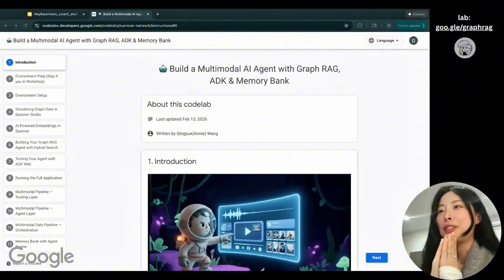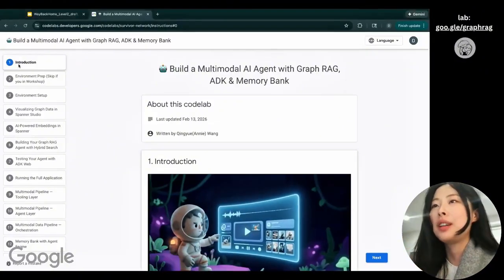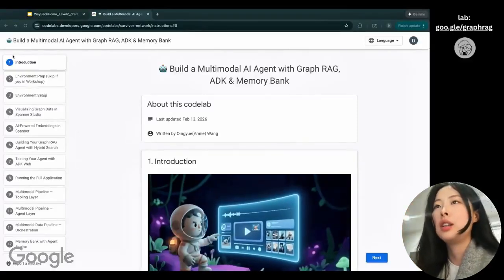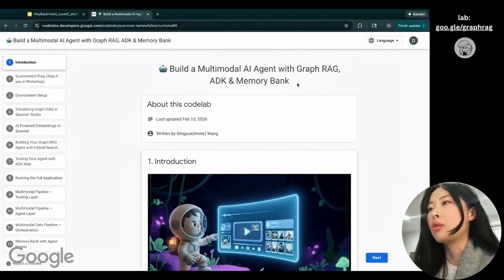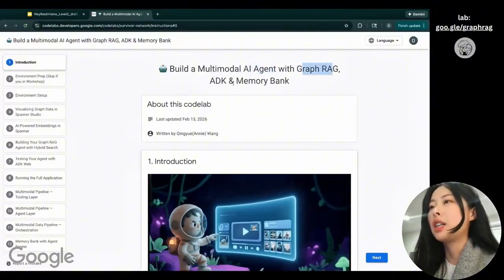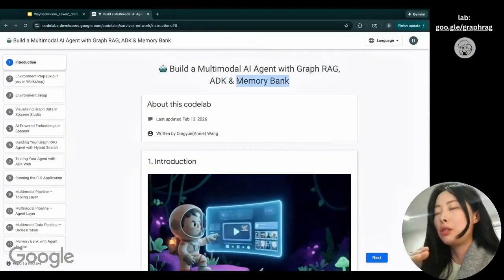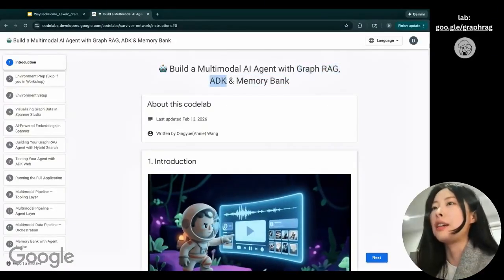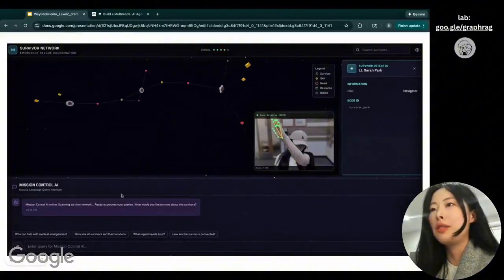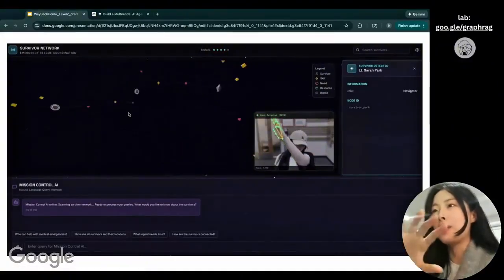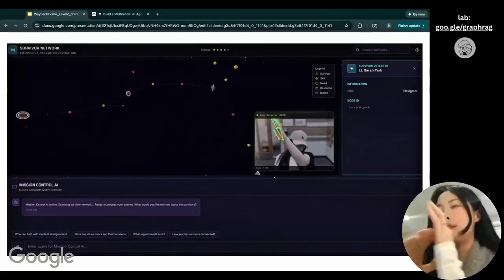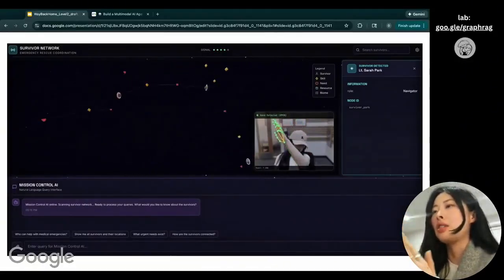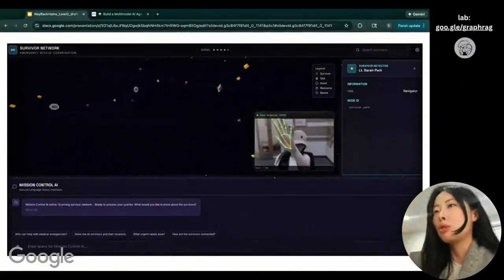Hello everyone, so today let's go through this lab. If you go to the top right of the screen, you will see the lab link. And this lab is about AI agent with GraphRAG with ADK and memory bank. For this video, we will be focusing on how to build a GraphRAG AI agent with ADK. And this is the final result. You can see that they have a 3D rendering of the final relationships for all the data we're going to play around with today. And if you open the camera, you can use your hand to control this graph.